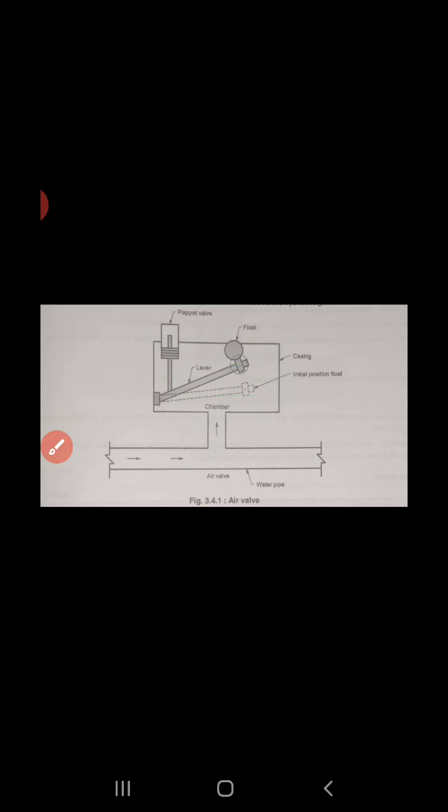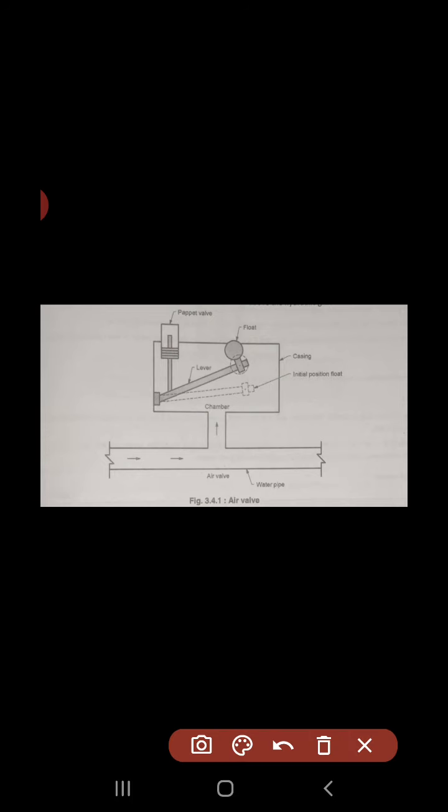In the normal condition, this chamber is full of water, and therefore this is the float, which generally touches the roof of the chamber, and this float is connected with the lever, and the lever is connected to the pipette valve. The pipette valve is provided here.